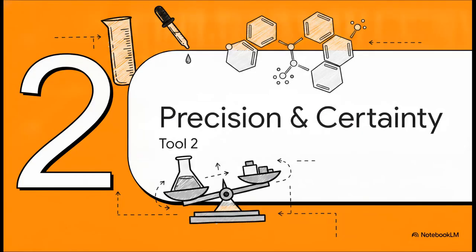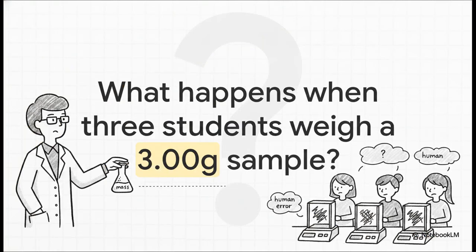But having a language is really only half the battle, right? Because in science, how exactly we measure something is just as important as what we measure. To understand why this is such a big deal, imagine a real-world scenario. Let's say a teacher hands a mystery substance with a true weight of exactly 3.00 grams to 3 different students and asks them to measure it twice. What happens when unpredictable human error enters our perfect mathematical system?